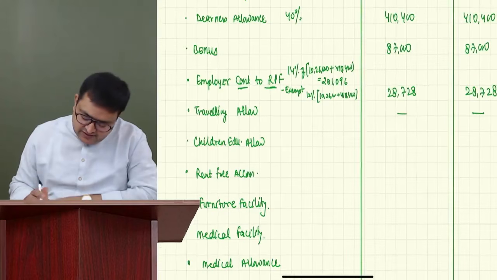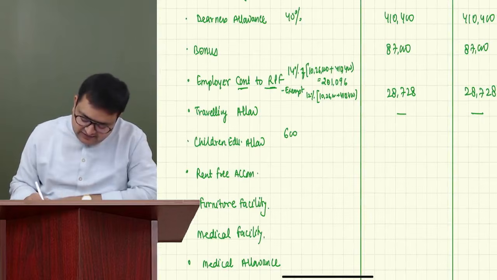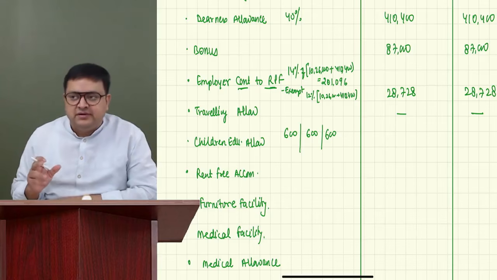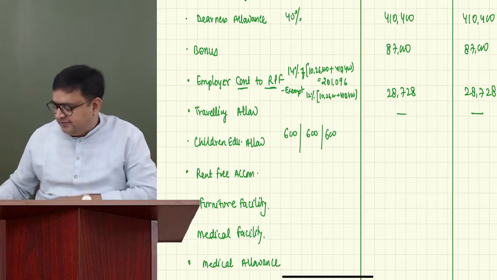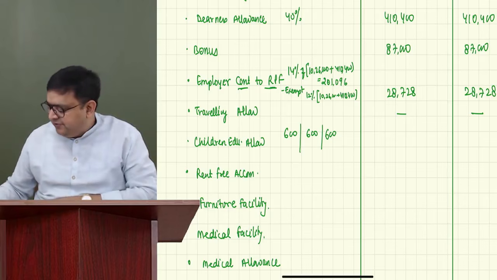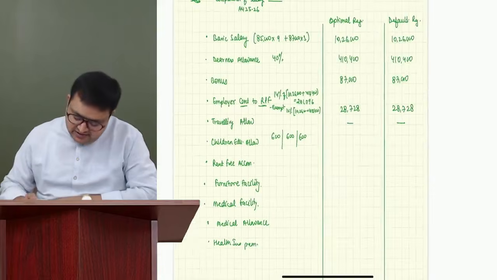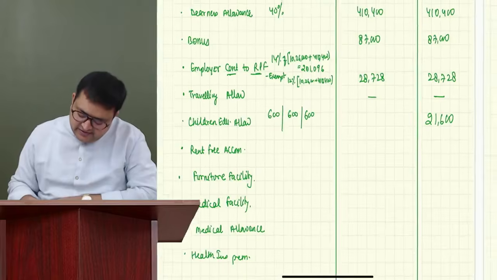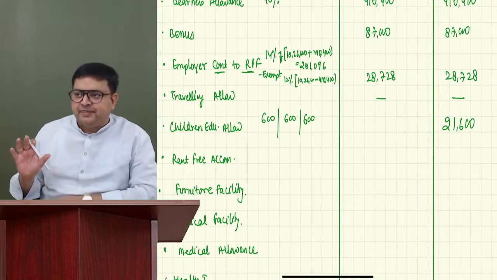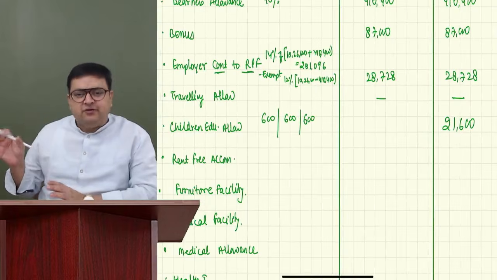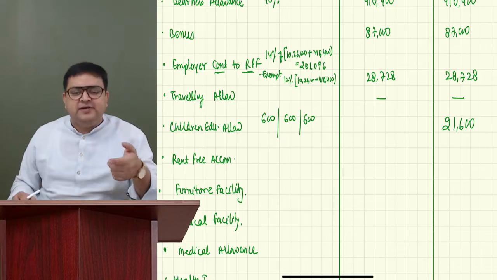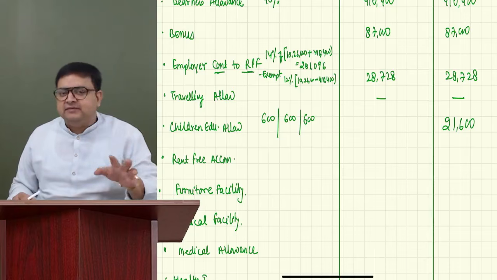See how you should do it. 600 for first child, 600 for second child, 600 for third child. So we are getting total 1800. 1800 into 12 is 21,600. In default regime, it would be 21,600, no doubt on it. Correct, Kishore. So in default regime, it will be fully taxable. But in optional regime, it is exempt up to 100 rupees per month per child, maximum 2 children.